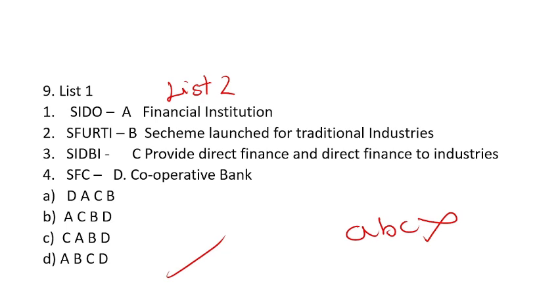I am not getting the full form, sorry. Then it provides direct finance to the industries. And SFC, State Financial Corporations, these are the cooperative banks. So option number D is the right answer.